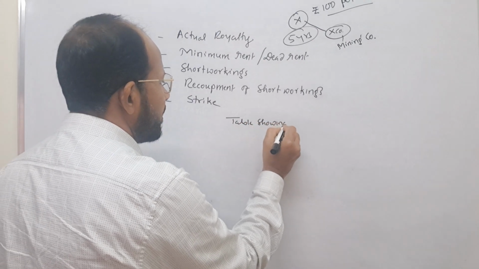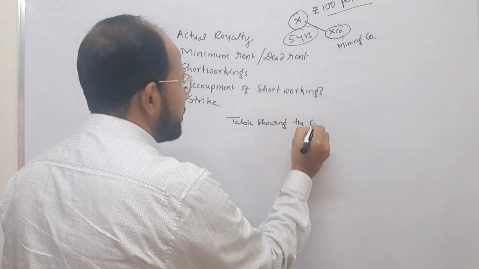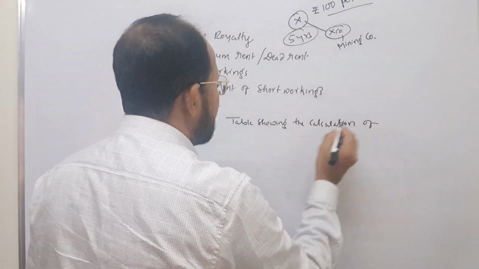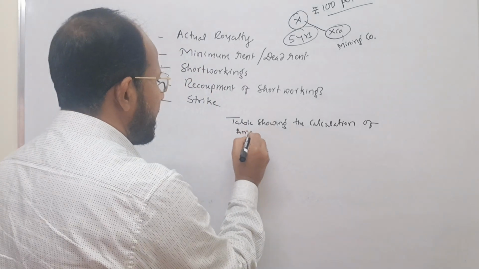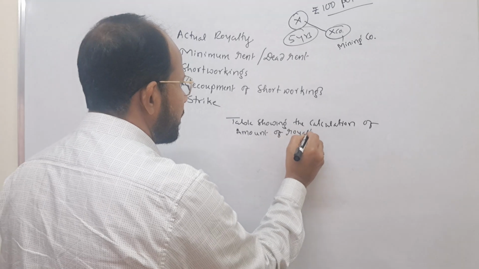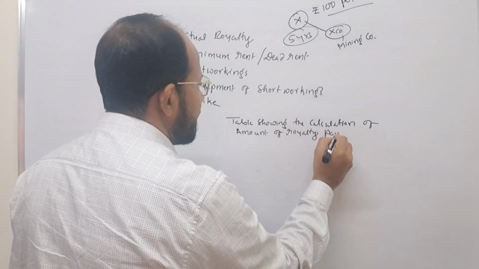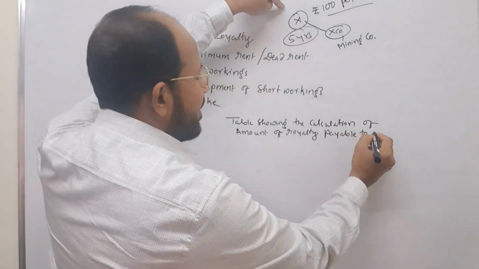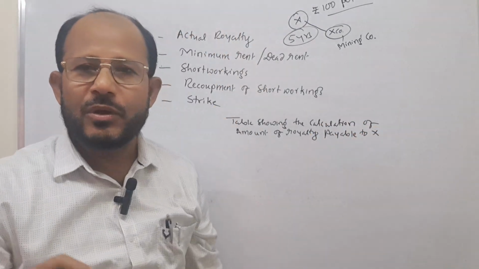Here I will put that table showing the calculation of amount of royalty payable. To whom? Here in this example, payable to X. I put, payable to the landlord.